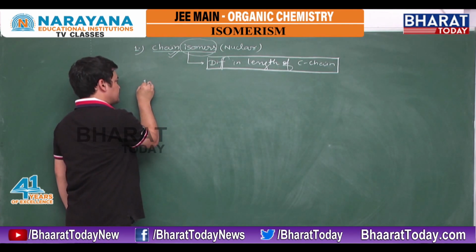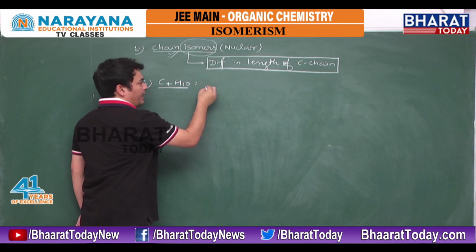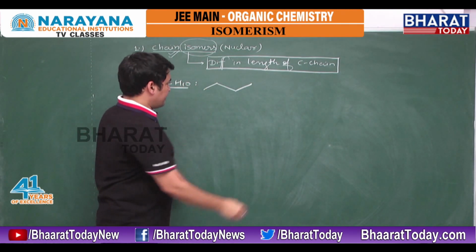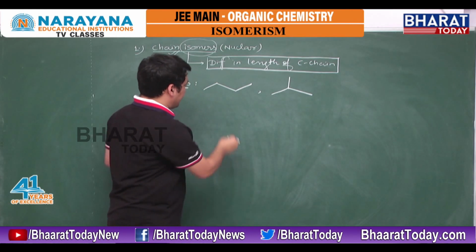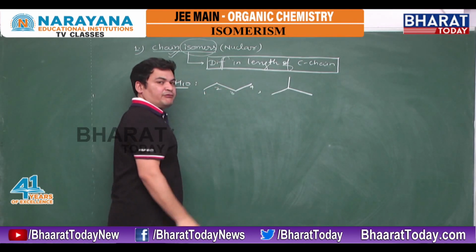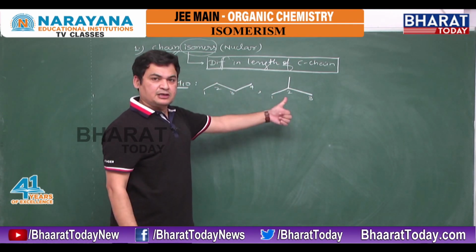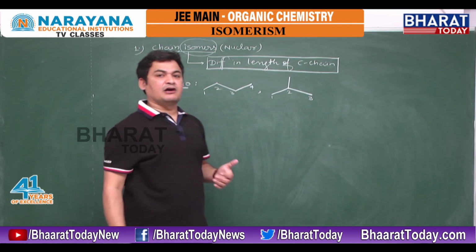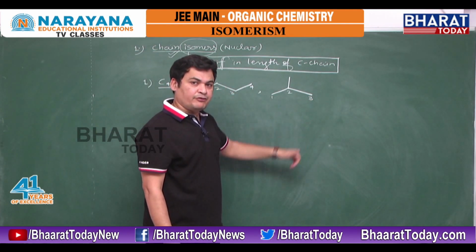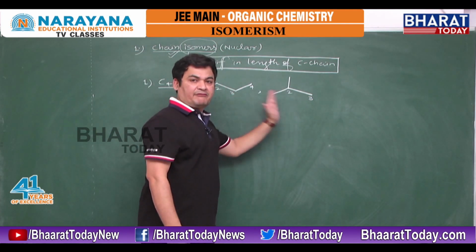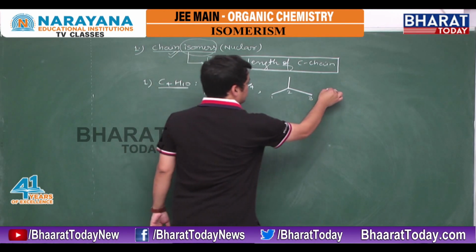For example, suppose first I have C4H10. From C4H10 I have one 4-carbon chain. And suppose I write a 3-carbon chain and place 1 methyl here, then the parent carbon chain is now of 3 carbons. It means both have the same molecular formula, but a difference in the length of the parent chain. The first compound has a parent chain of 4 carbons, while the second has a parent carbon chain of 3 carbons. Both have the same molecular formula, but a difference in the length of carbon chain. That's why they are called chain isomers.